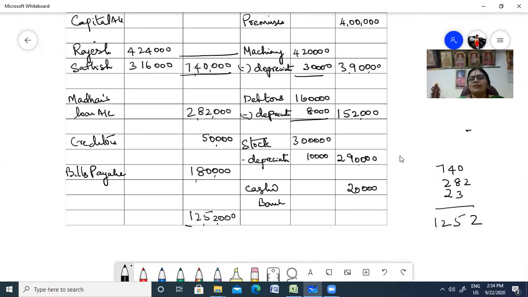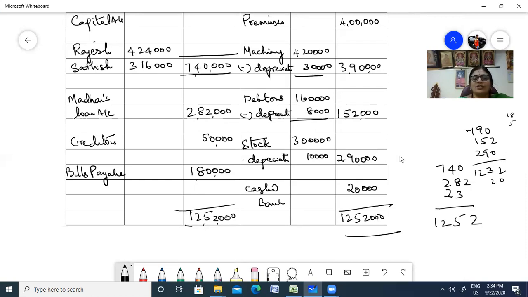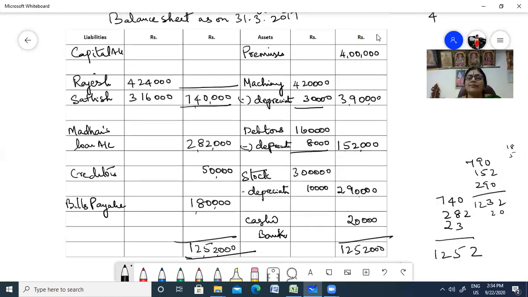So you have 7,90,000, 1,52,000, 2,90,000. So you have 12 lakh and 52,000. So your balance sheet is tallied. Right? So, okay. So you've completed this 19th problem. So go through the problem again. If you have any doubt again, you can ask me. Okay, children. Thank you.